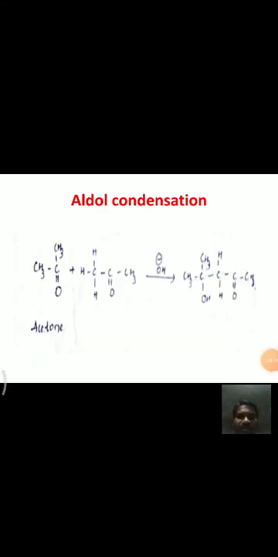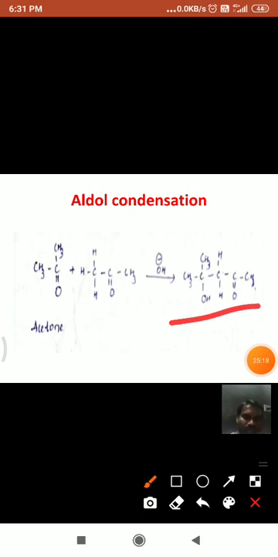And for example, this is the condensation between two ketone molecules. For example, these acetone molecules combine in the presence of base, and they also form beta hydroxy carbonyl compounds. See here, two acetone molecules combine in the presence of dilute base, and it forms diacetone alcohol. This is diacetone alcohol.